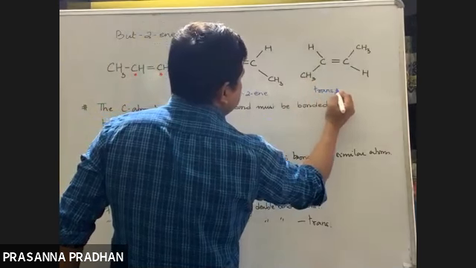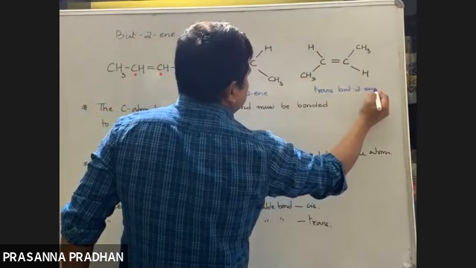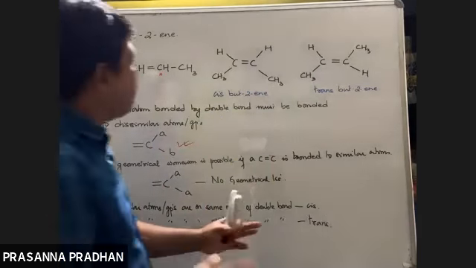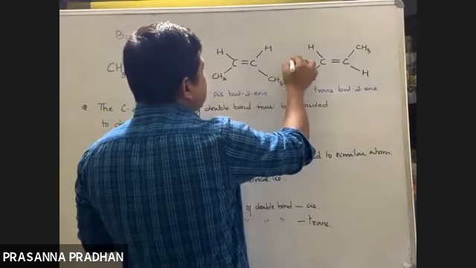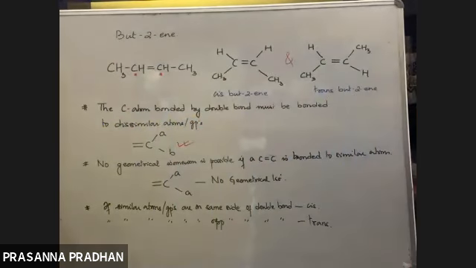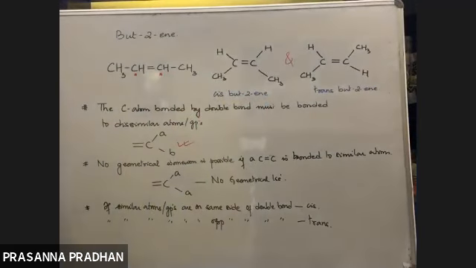So this is trans-but-2-ene. So one is cis-but-2-ene and the other is trans-but-2-ene. These cis and trans forms are said to be geometrical isomers. Tell me if it is clear or not, because this concept will be carried forward.